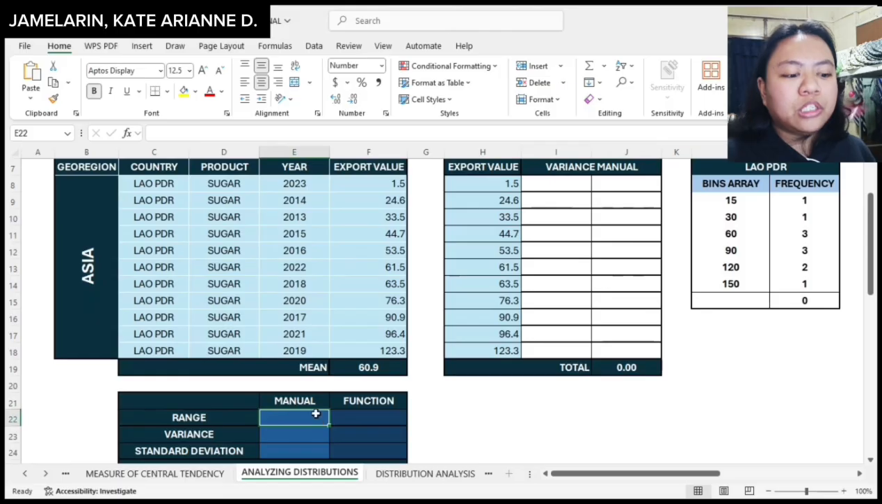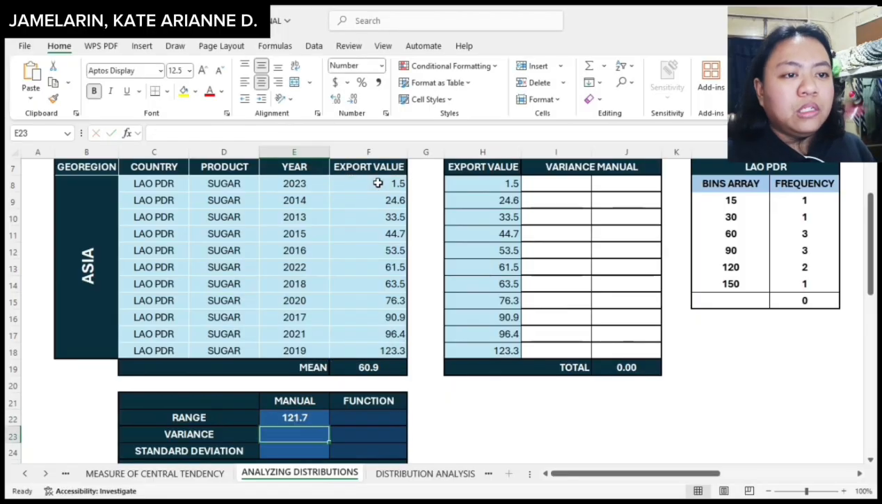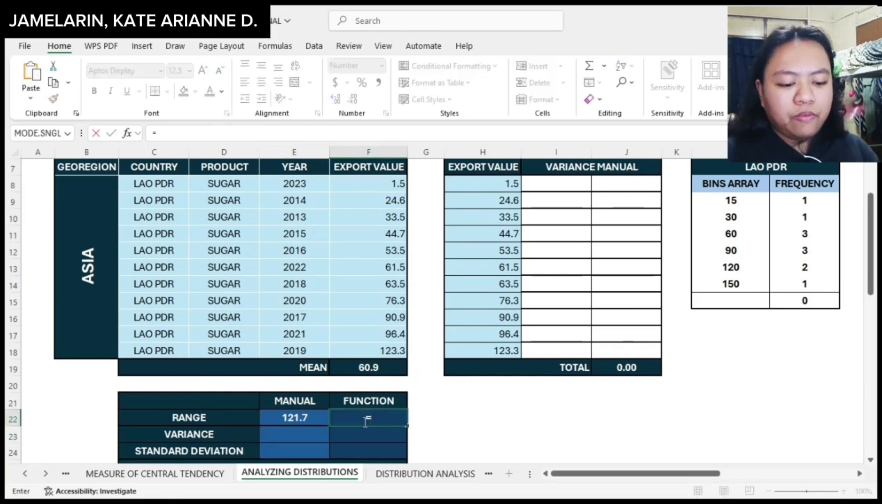For checking the range, all you have to do is subtract the lowest value in the data set from the highest value. So what I have here is year 2019, which is the highest export value, minus the lowest export value from year 2023. So I got 121.7 for the range. To check using the function, I will be using this equation, max,